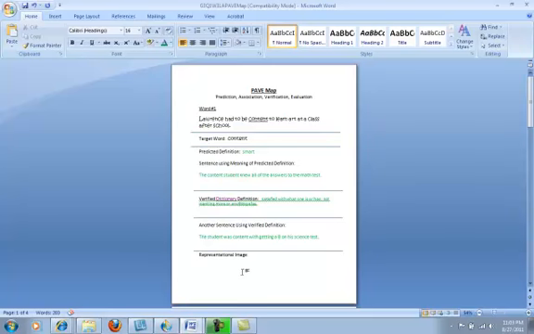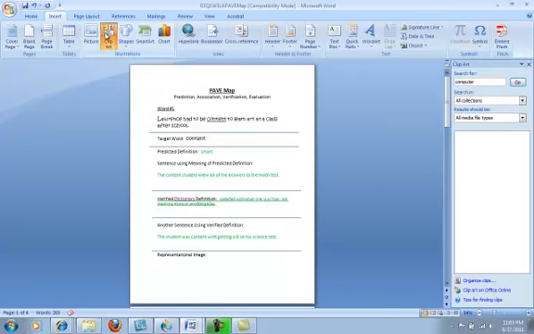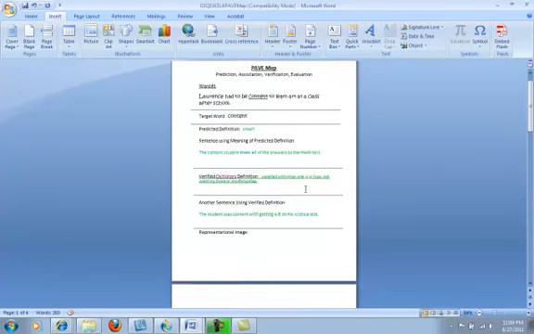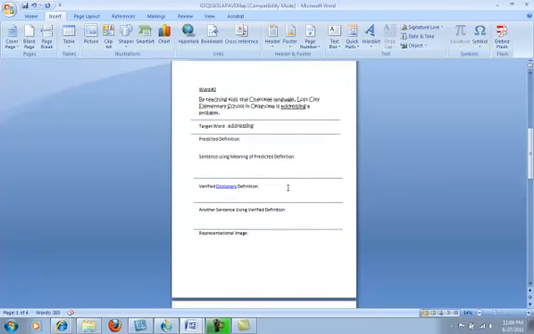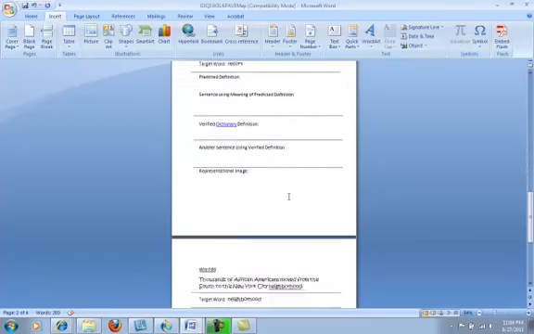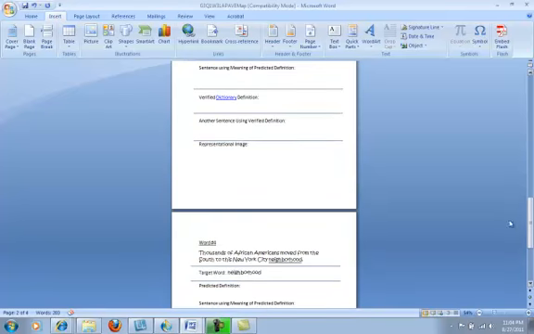The last thing you're going to do is find a representational image. Now, you're not going to find a picture of a content because a content is not a thing, but you can go to Insert, Clip Art, and search for a picture that makes you think of the word content. Whatever you'd like. And insert that into the document. Once you're done with that section, you can scroll down and look at word 2. And you're going to continue until you finish all 4 words on your PAVE map.